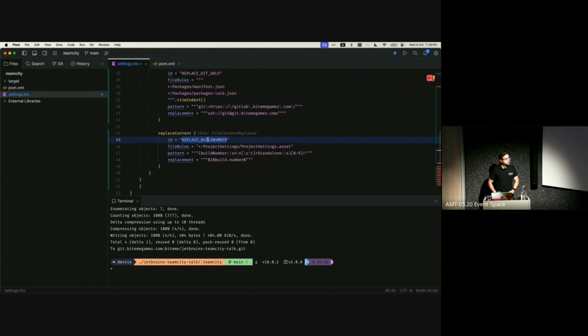On top of that, I also added a little demonstrative step to replace the build number in Unity with the actual build number of TeamCity itself. So it will take TeamCity's build number for the game build, and you don't have to manually increment this in Unity, which is a lot nicer, of course.